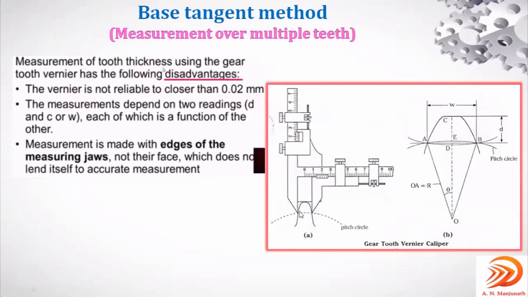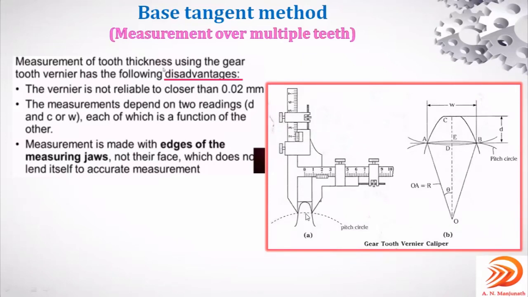These are the edges of the measuring jaws, which come in contact with the pitch circle. Making this alignment is a little bit cumbersome. It is difficult to have the edges of the jaws come in contact only at the pitch circle.